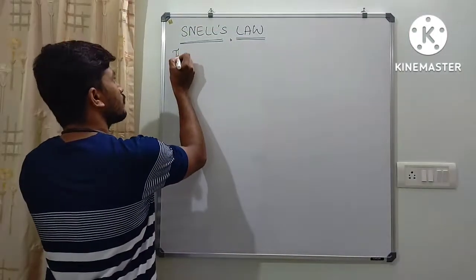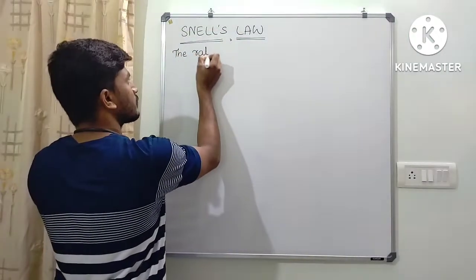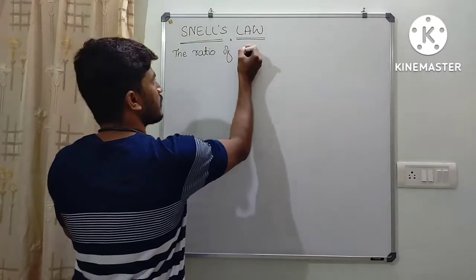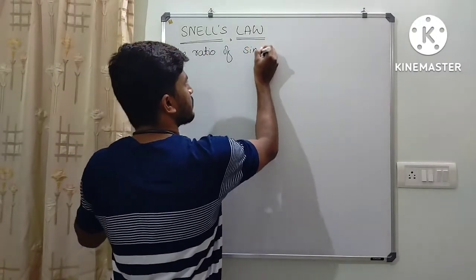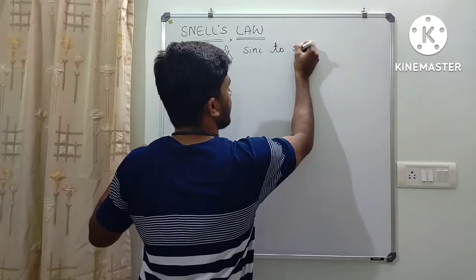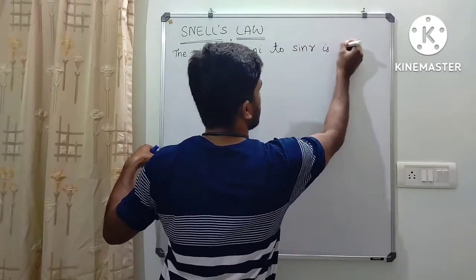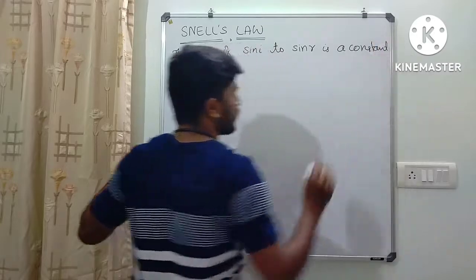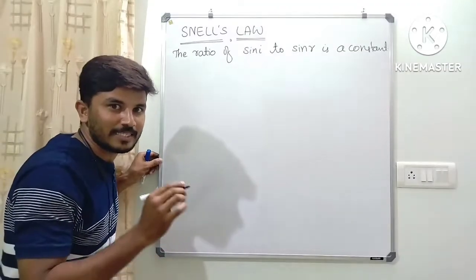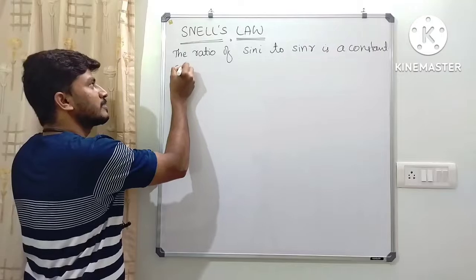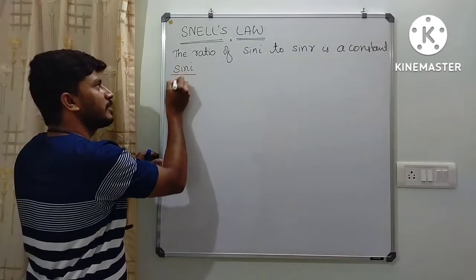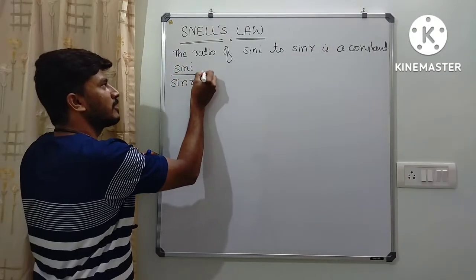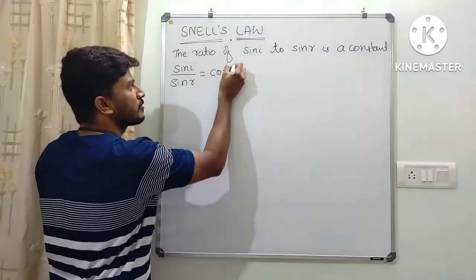The ratio of sin I to sin R is a constant, isn't it? So mathematically we can write this like this: sin I divided by sin R is a constant.